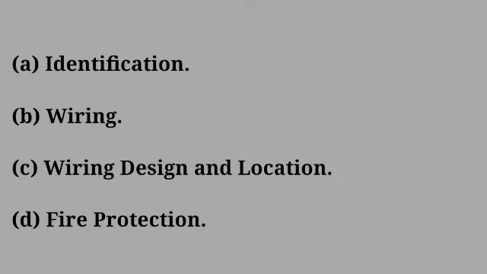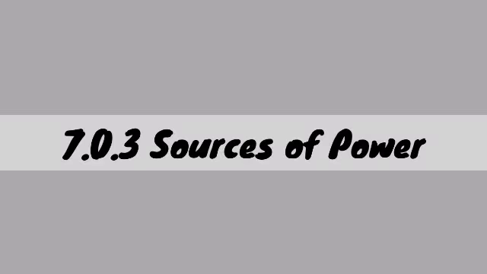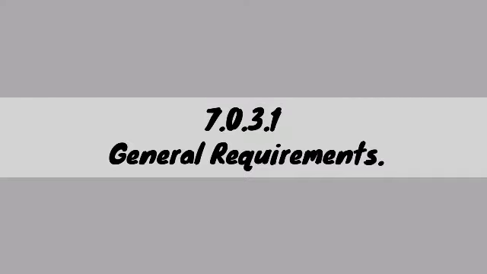7.2 Circuit wiring. 7.2.1 Wiring, emergency system. Here are the checklists: identify wiring, wiring design and location, fire protection. 7.3 Source of power. 7.3.1 General requirements.